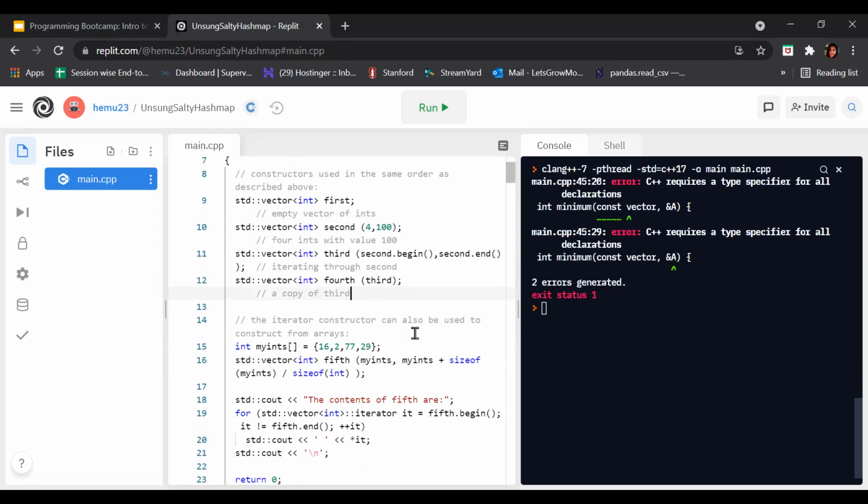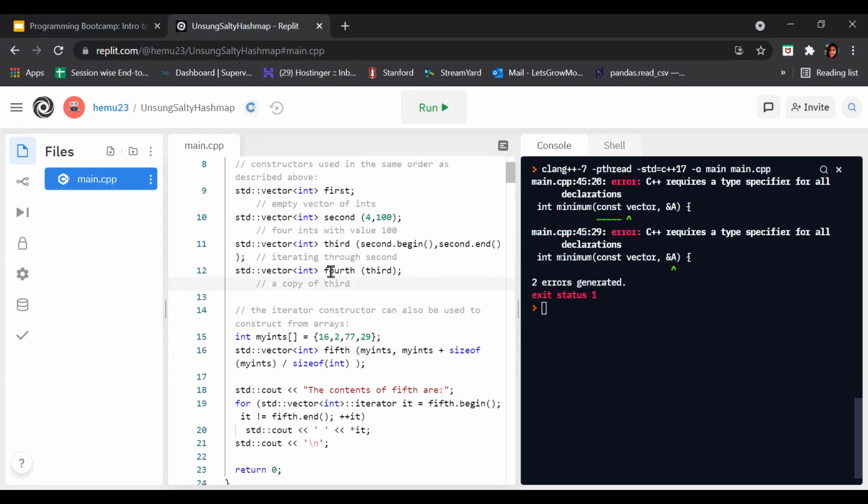Now the next thing is vector int fourth and third. It creates a vector of type int named fourth, and here it is passing the vector third. It is telling the program to create a copy of the third vector.